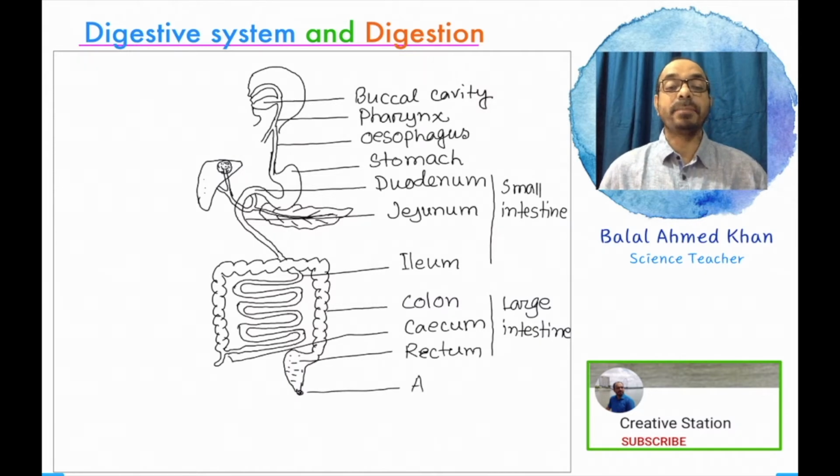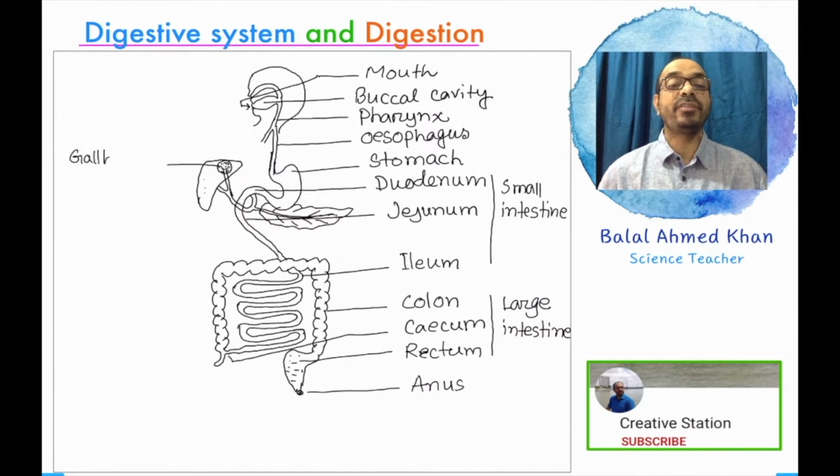The last part of the digestive canal, the alimentary canal, is the anus. The first part of the alimentary canal is the mouth opening. So the alimentary canal is elongated from the mouth opening to the anus. From the mouth opening to the last part, the anus, this canal-like structure is known as the alimentary canal.